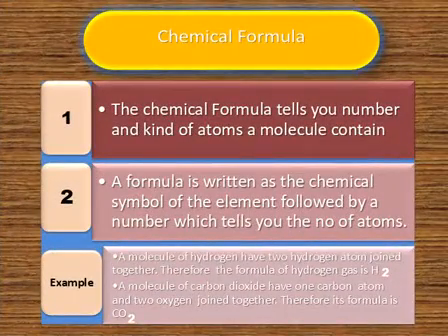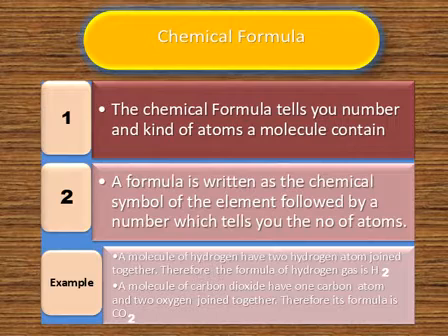So our next description was chemical formula. Chemical formula tells us the number and kind of atoms a molecule contains. A formula is written as the chemical symbol of the element followed by a number which tells you the number of atoms. A molecule of hydrogen has two hydrogen atoms joined together. Therefore, the formula of hydrogen gas is H2.